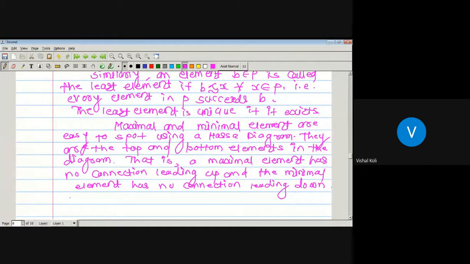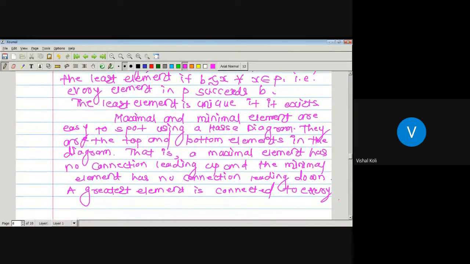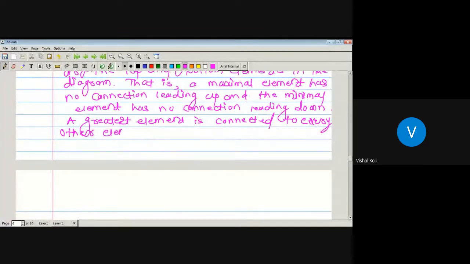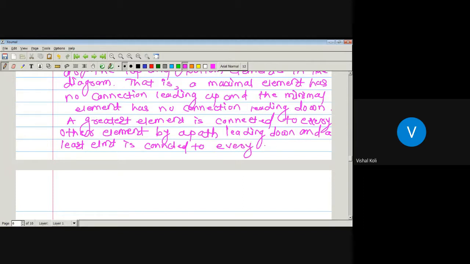Okay, and a greatest element is connected to every other element by a path leading down, and a least element is connected to every other element by a path leading up.